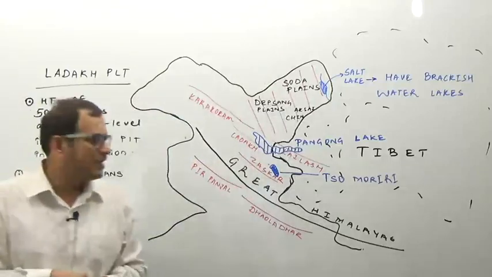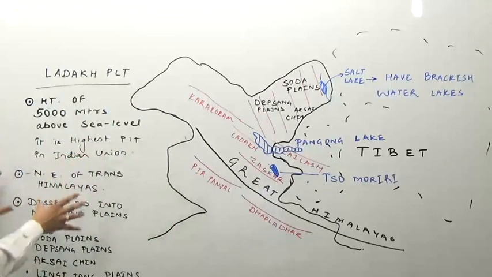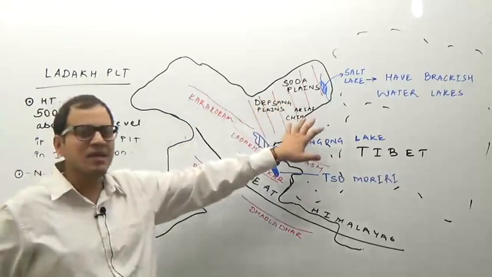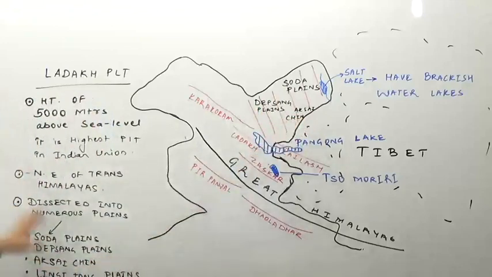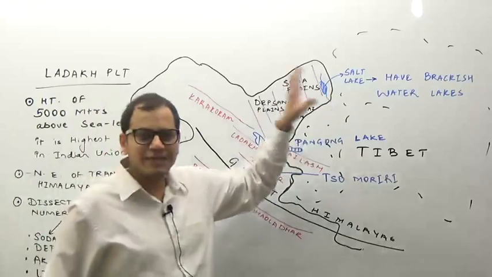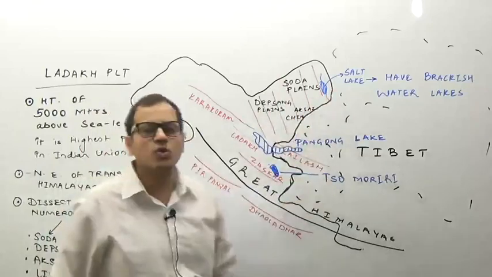So this is the Leh Ladakh Plateau region. What you have to remember is that it is the highest plateau in the Indian Union. It is dissected into numerous plains such as Depsang Plains, Soda Plains, and the Aksai Chin region, and it also has brackish water lakes, which are Salt Lake, Pangong So Lake, and So Moriri.